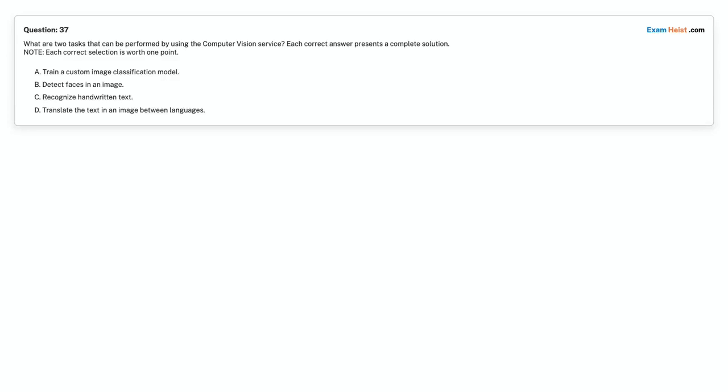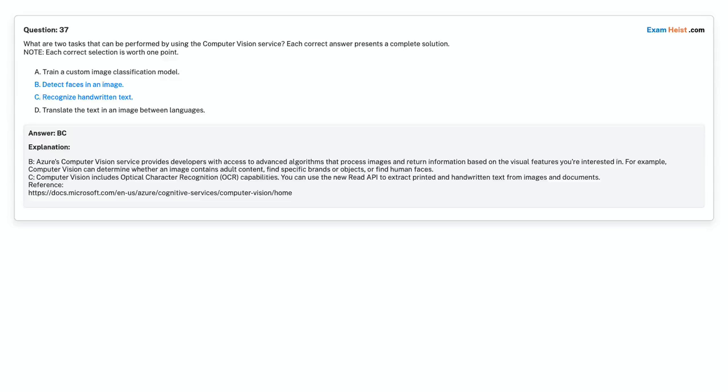Question 37. What are two tasks that can be performed by using the Computer Vision service? Each correct answer presents a complete solution. Note: each correct selection is worth 1 point. Option A, train a custom image classification model. Option B, detect faces in an image. Option C, recognize handwritten text. Option D, translate the text in an image between languages. Choose the correct answer. Correct answer is option B, detect faces in an image. Option C, recognize handwritten text.